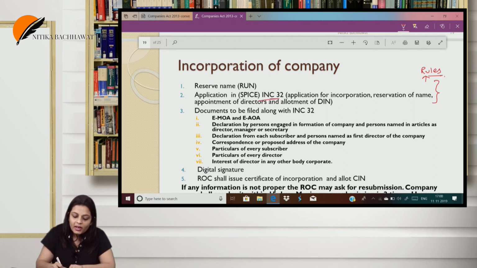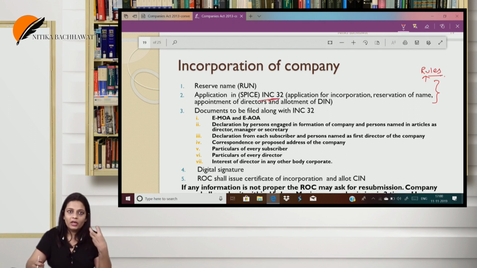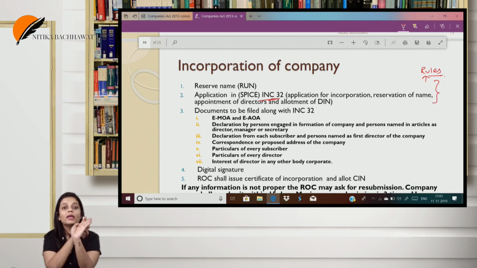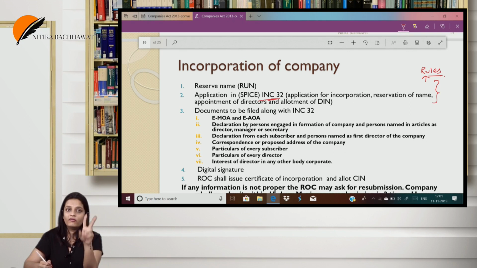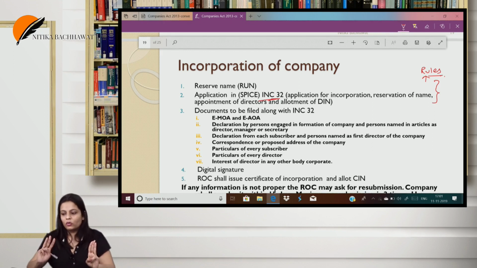Now the next one is INC 32, the application for incorporation is given in INC 32, also known as SPICE, Simplified Proforma of Incorporating Companies Electronically. So what applications I give in this INC 32? In this INC 32 we can make 4 applications. First, application for incorporation, that I want to incorporate my company. Then availability of name. Ma'am, we have already done it through RUN. Well, if you have already done it through RUN, you can use that name. If you have not done it through RUN, you can directly do it in INC 32, that is SPICE. So application for name. Then appointment of directors, but only maximum 3, and then last appointment allotment of DIN.